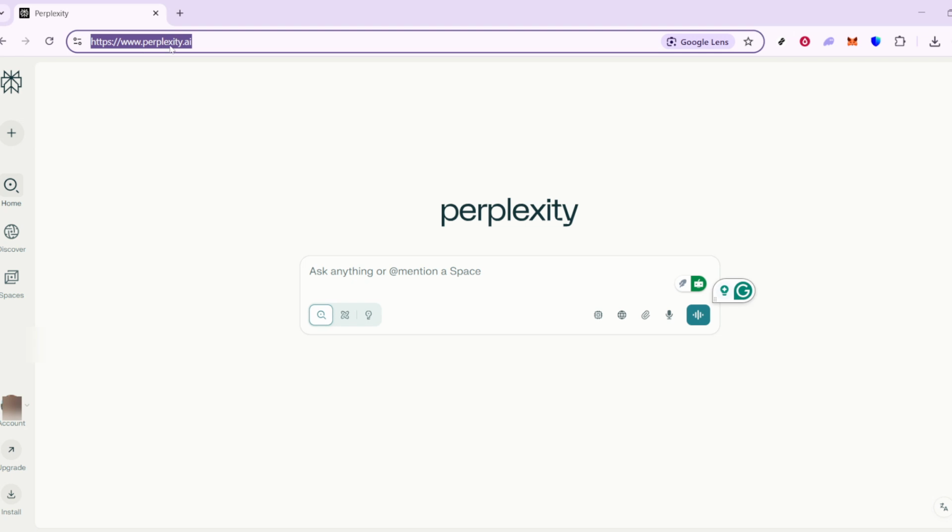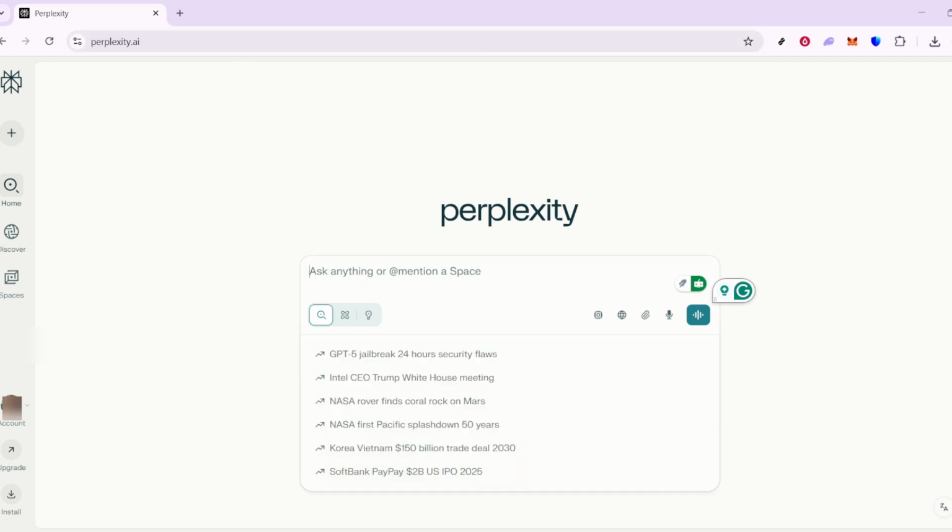First, you'll want to open your preferred web browser and head over to perplexity.ai. Once you're on the site, you'll need to log in to access the full range of features. If you don't have an account yet, it's quick and easy to set up. Now that you're logged in, it's time to get creative with your travel plans.